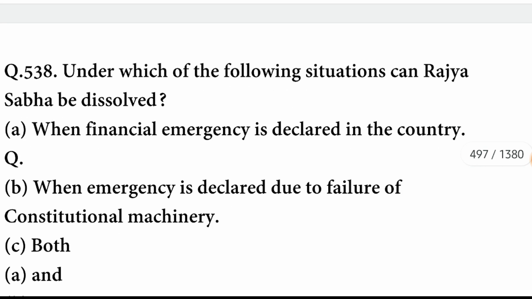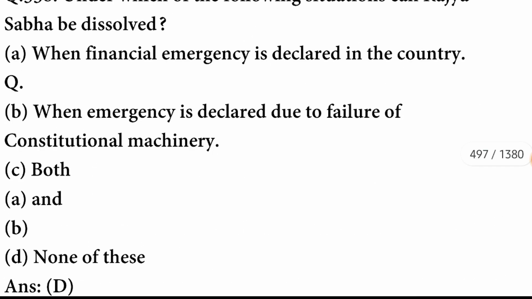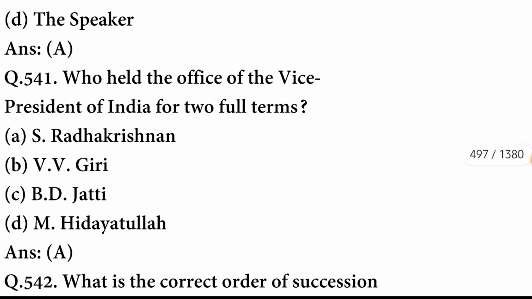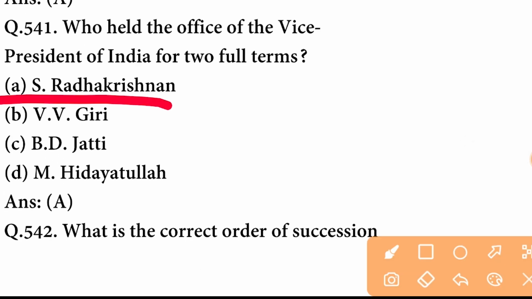Next question. Under which of the following situations can Rajya Sabha be dissolved? It can be dissolved in none of these. D option is correct. The salary of members of Parliament is decided by the Parliament. Who held the office of Vice President of India for 2 full terms? The person is S. Radhakrishnan.